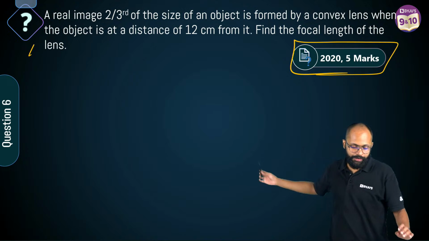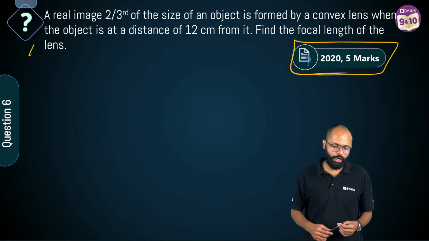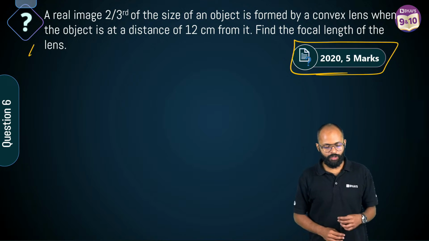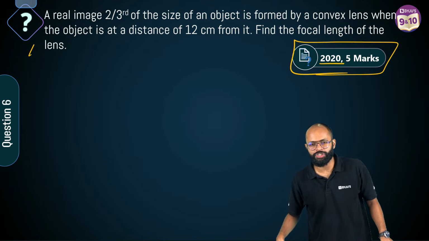Very good. So, a real image 2/3 of the size of an object is formed by a convex lens when the object is at a distance of 12 centimeter from it. Find the focal length of the lens. 2020, 5 marker question.